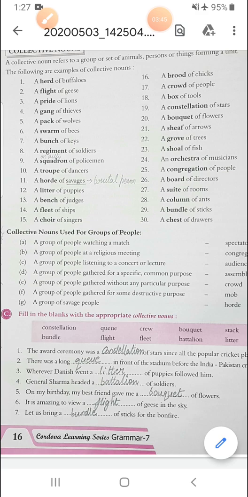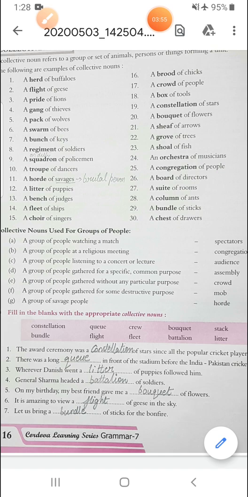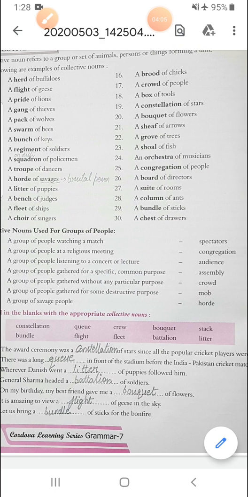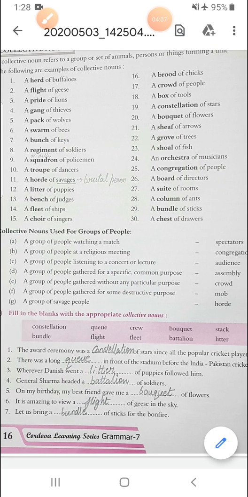Alright, now see this exercise C that is given here. What you have to do is fill in the blanks with the appropriate collective nouns. In the pink box, 10 words are given here, and out of these, you have to select according to the needs.